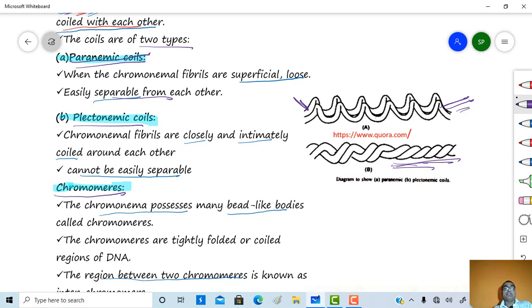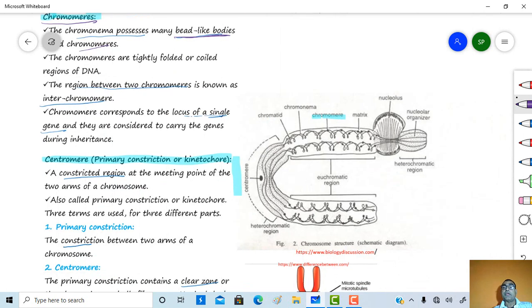Chromatids possess the chromonemata. Chromonemata possess beaded structures, and these beaded structures are called chromomeres. Okay, so just see the chromomere.